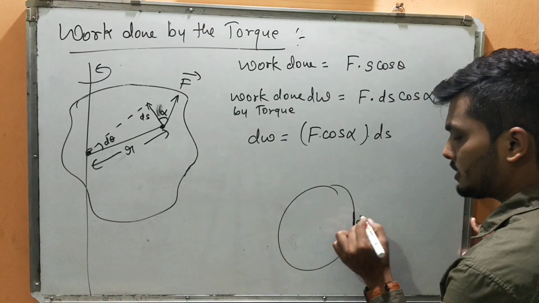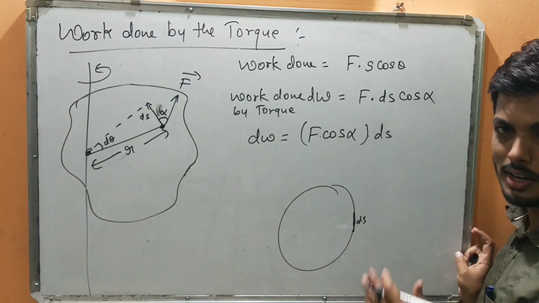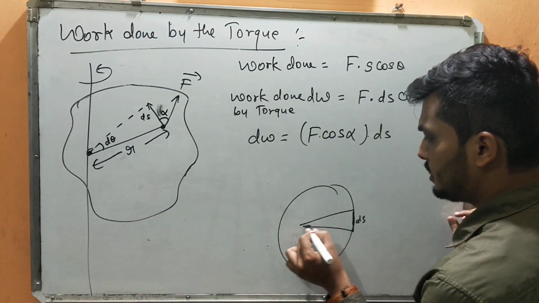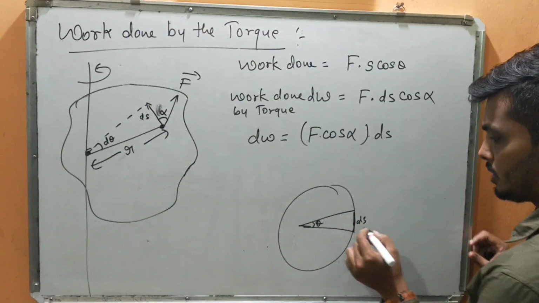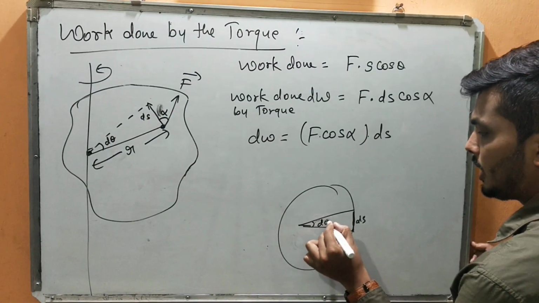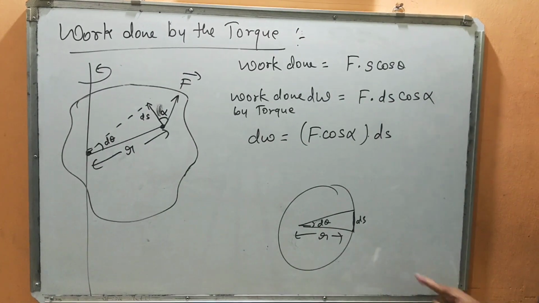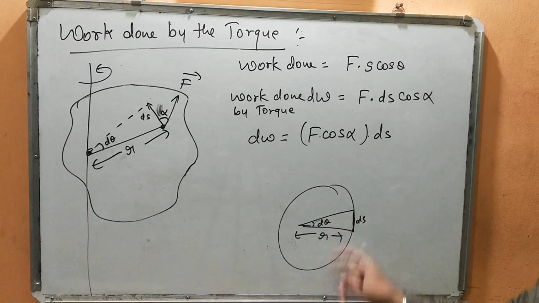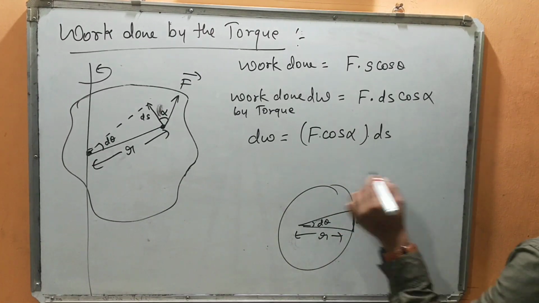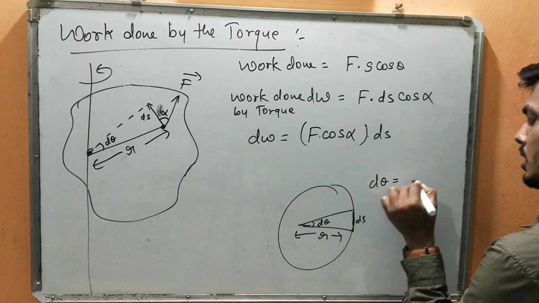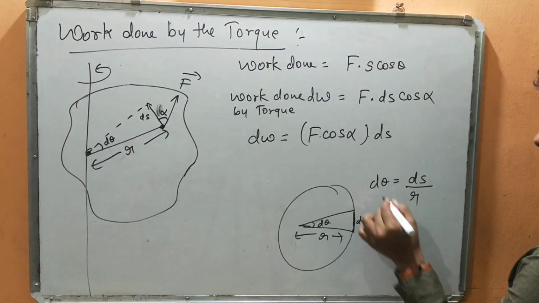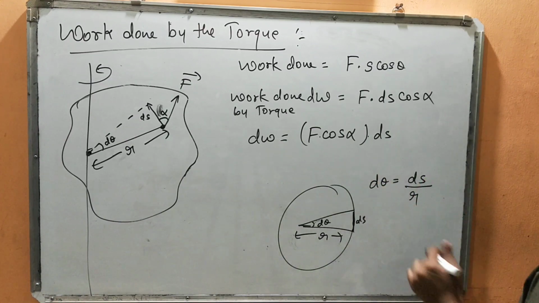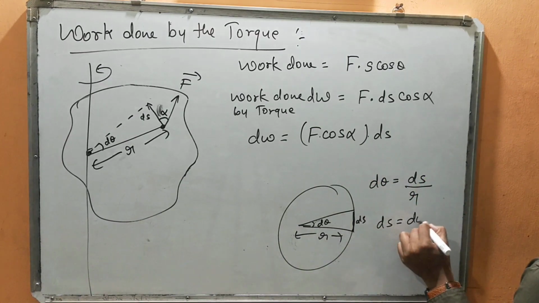Rather than considering this as a spherical part, I consider it as a straight line, because that small displacement looks like this. If this is theta, or in my case d theta, and this is the radius of the circle, then ds is the arc length. What is r? Radius. What is d theta? An angle, a plane angle. Plane angle is a ratio of what? An arc length to the radius of the circle. Yes or no? So instead of writing ds, what will I write here? ds equals d theta into r.